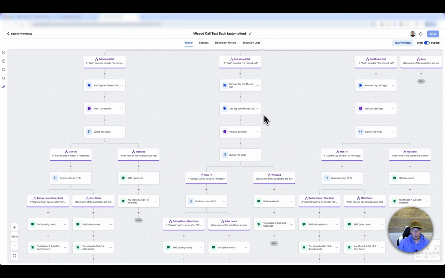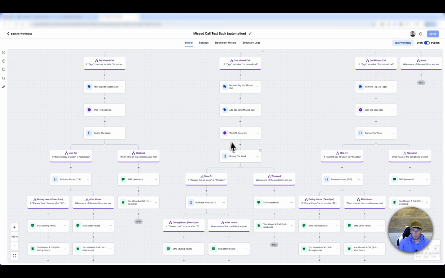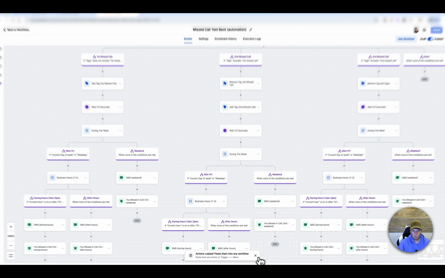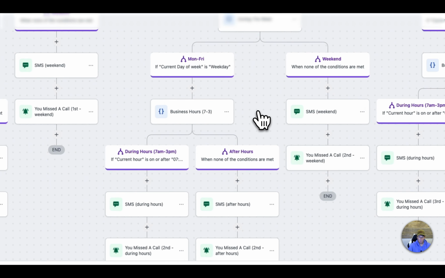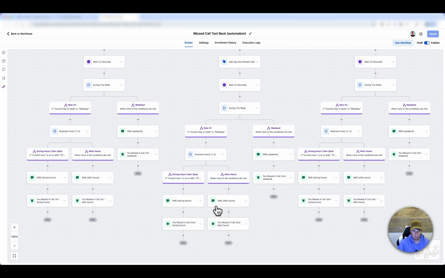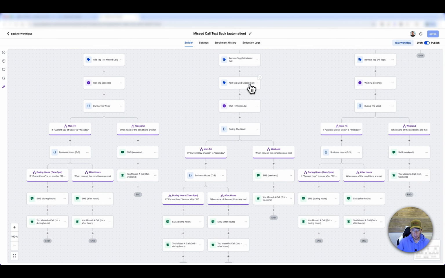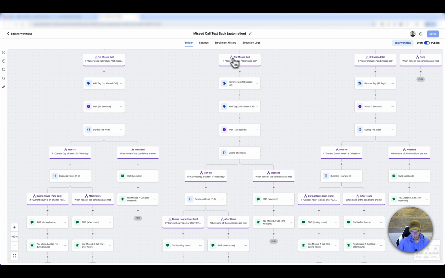And then you can come over and under the wait, if you come over here, we can add it in the same spot, but on the second missed call. And so if I hit this little paste below, it'll then paste all these actions here. And then all you have to do is change the text message because you still want it to function the same way, but this is now adding the second tag. Oh, I should say also that when it comes in the second one, it'll remove the first missed call text tag and then add the second missed call text tag.